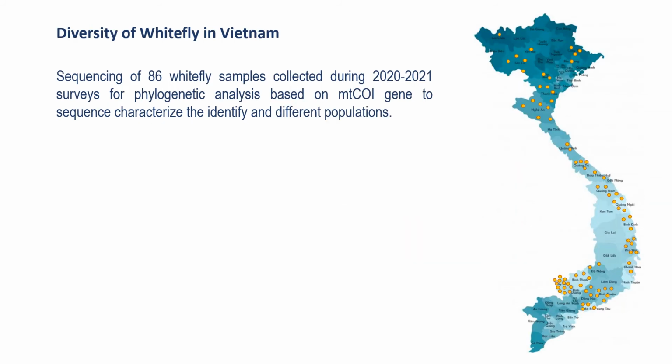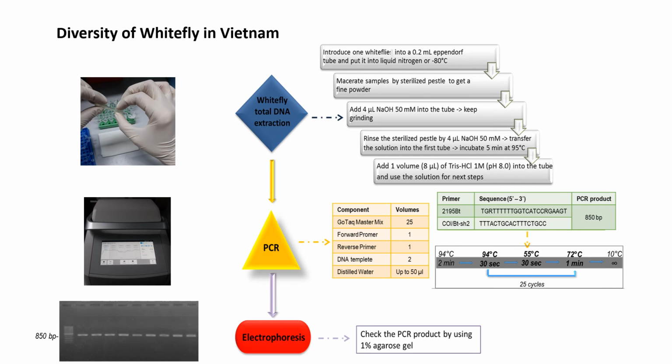In 2021, we also carried out a study of the diversity of whitefly in Vietnam. We sequenced 1886 whitefly samples collected during the 2020 and 2021 surveys for phylogenetic analysis based on the mitochondrial COI gene. And this is the short protocol diagram for preparation of whitefly for sequencing applied in the PPRI lab. We have got 67 valuable sequences divided into 3 regional groups, including samples from the south, samples from the north, and samples from the center.